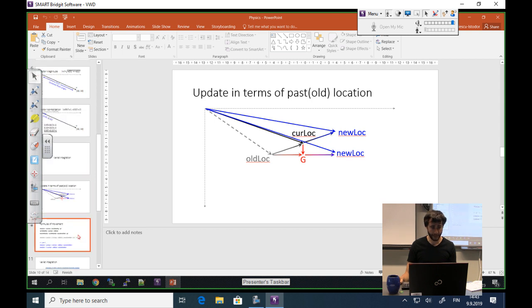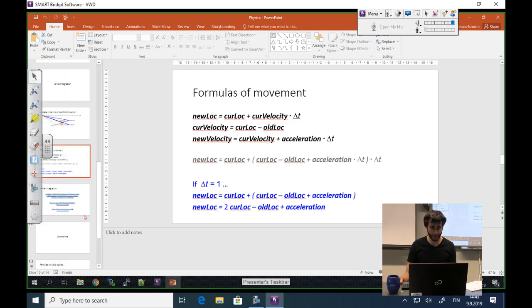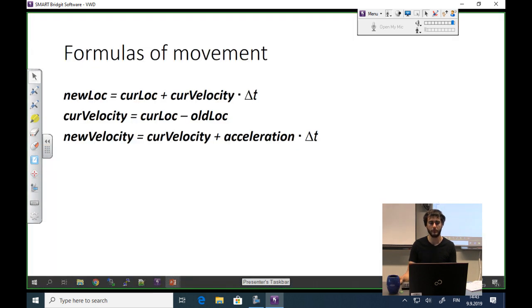Okay, some formulas here, you can look at them, but more or less they explain what I did just now. Maybe we just look a little bit. So new location is current location plus the velocity in a time span. We talked about it. The current velocity, we can get it as the vector subtraction of the current location and the old location. And the new velocity, we can get it from the current velocity plus the acceleration.